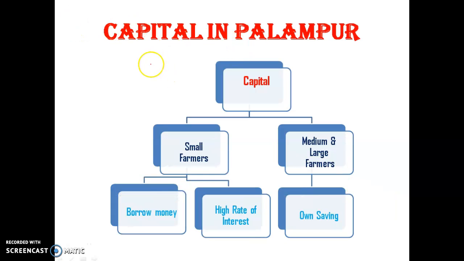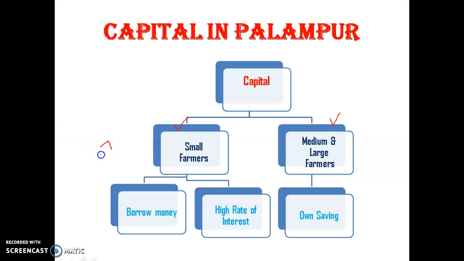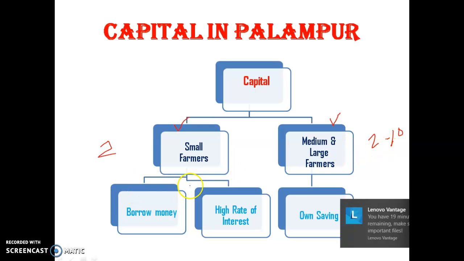And the capital in Palampur. Capital means money or other tools. So we divide the farmers again into two categories. First we have small farmers, then we have medium or large farmers. Small farmers have 2 hectares of land, and the others have 2 to 10 hectares or more than 10 hectares of land.